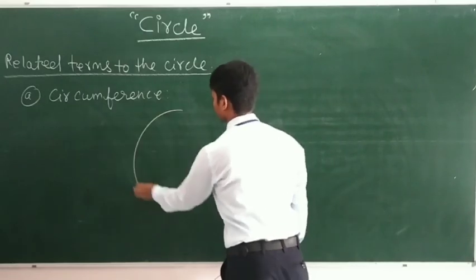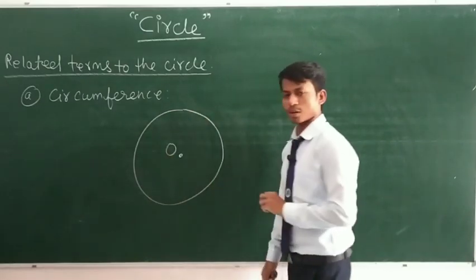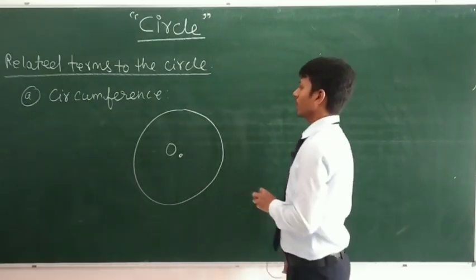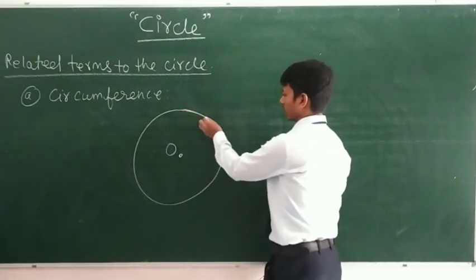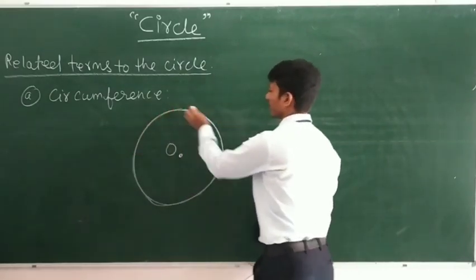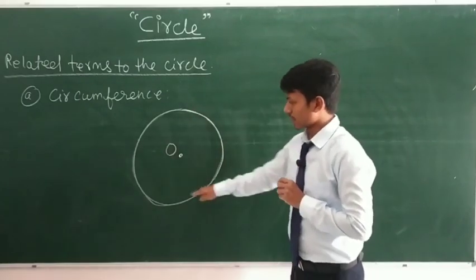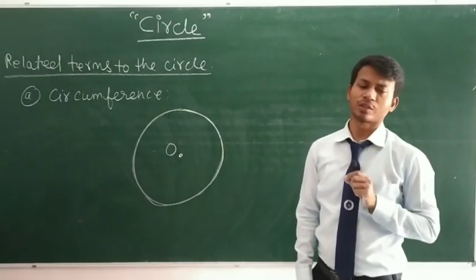Suppose we have a circle O. The length of this boundary is known as the perimeter of the circle, and the perimeter of the circle is known as the circumference of the circle.